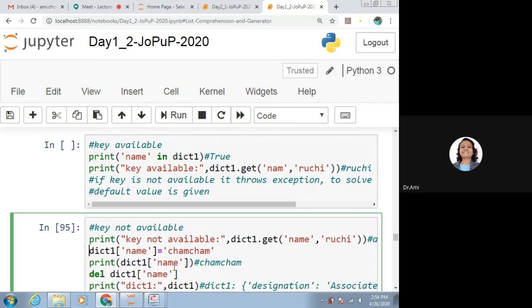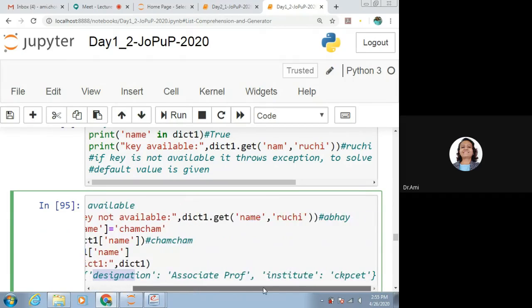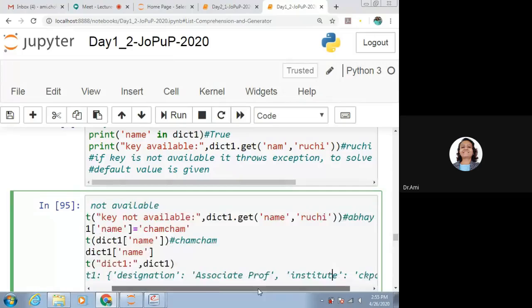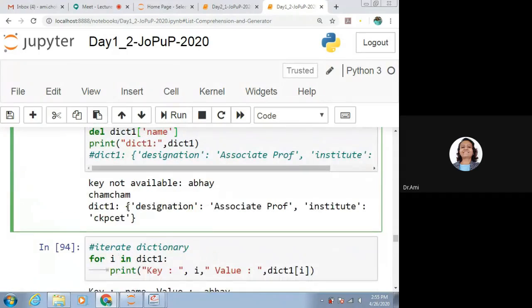Here what we are doing is, we are changing the dictionary element. For name, we are giving another value. So if we try to print it, we will be getting that. After that, we delete, that is, we are removing the element of dict1 with the key as name. If we try to print that, what will we get? We will not get the result which has the key as name. We can see here, it has designation, it has the institute, it has removed the name key from the dictionary.